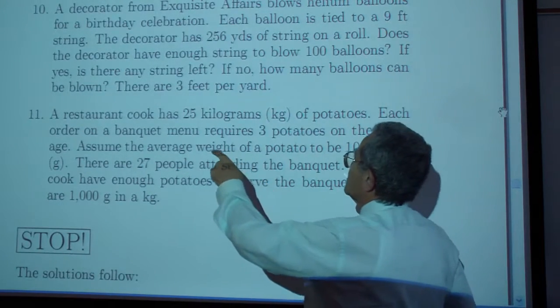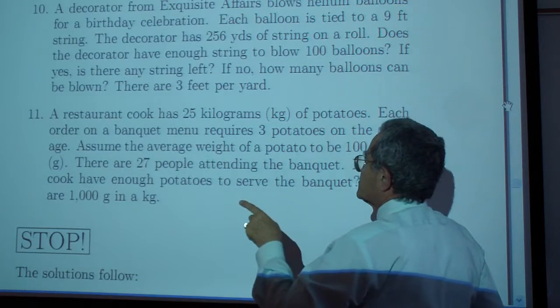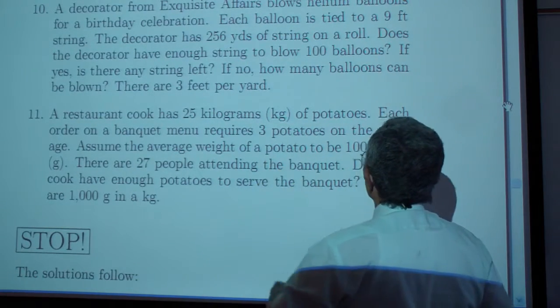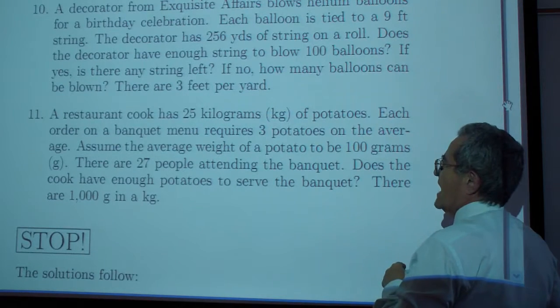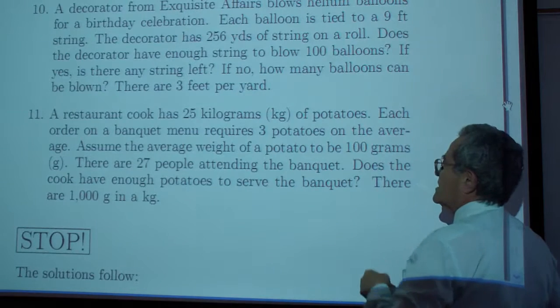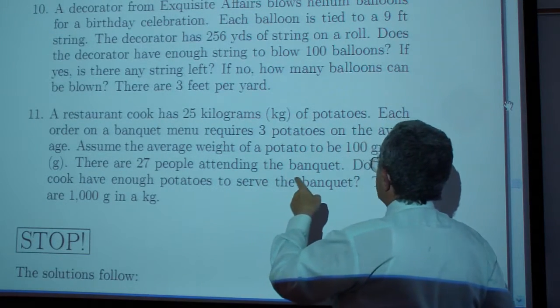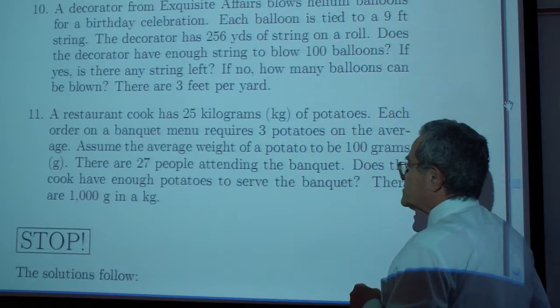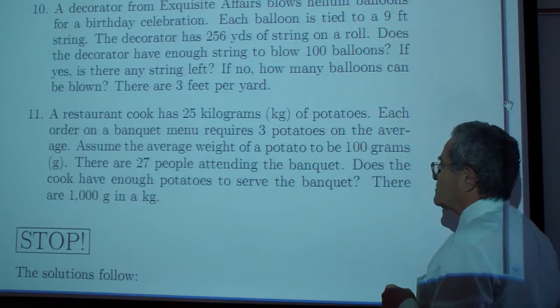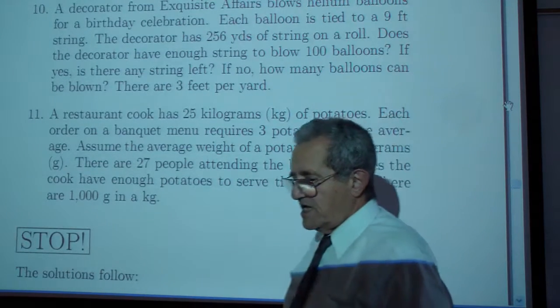A restaurant cook has 25 kilograms of potatoes. Each order on the banquet menu requires 3 potatoes on the average. Assume the average weight of a potato to be 100 grams. There are 27 people attending the banquet. Does the cook have enough potatoes to serve the banquet? There are 1,000 grams in a kilogram.